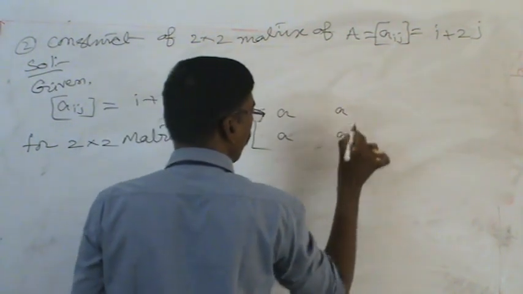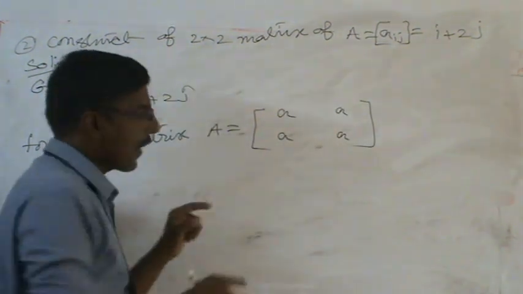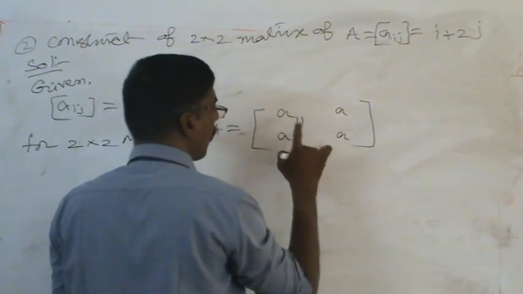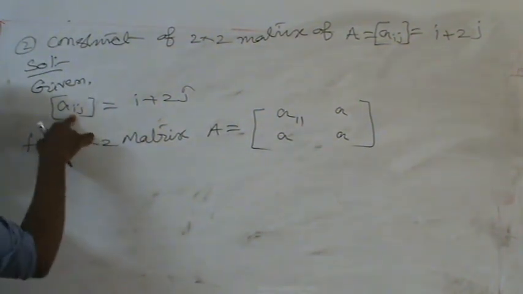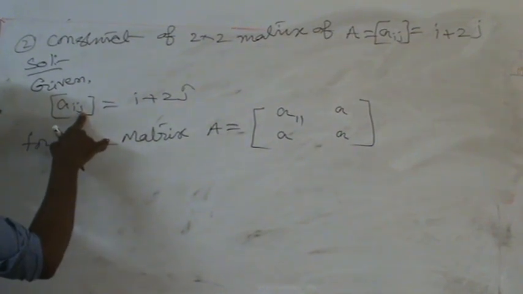How many columns do we need? 2 columns. 2 rows, 2 columns. Identify the place value. This is first row, first column, so A11. This is represented as the element of row position, and this is represented as the element of column position.